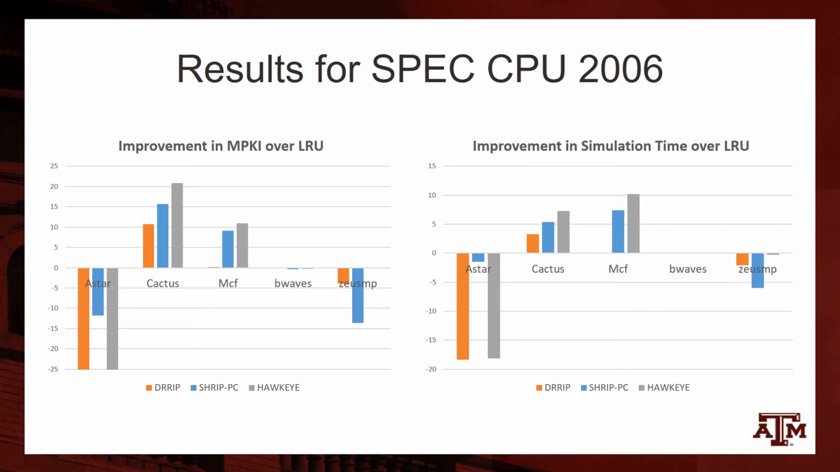So we can see almost a 10% improvement over LRU in case of Cactus for DRRIP and a 15 and 20% improvement for SHiP and Hawkeye respectively. In case of MCF, Hawkeye gives a 10% improvement over LRU in MPKI. In case of Zeusmp, we can see that although Hawkeye does not perform as good as LRU, it definitely performs much better than SHiP and DRRIP.